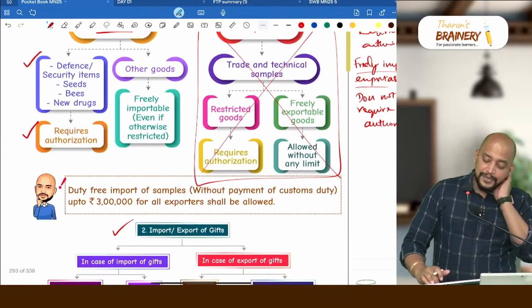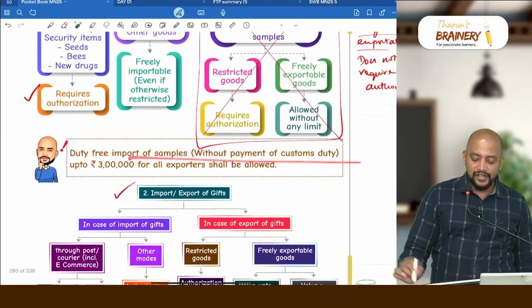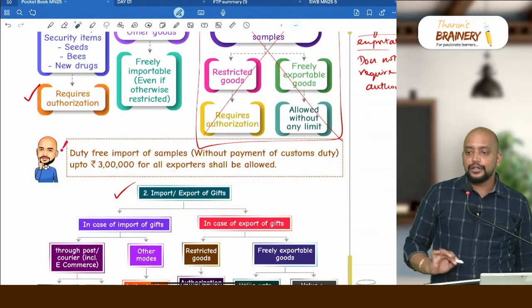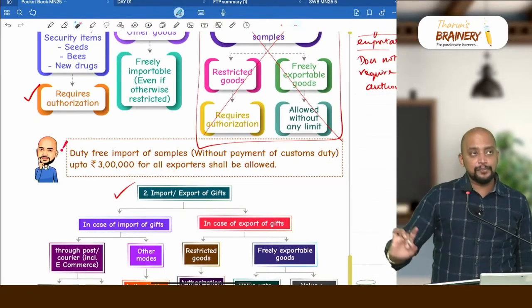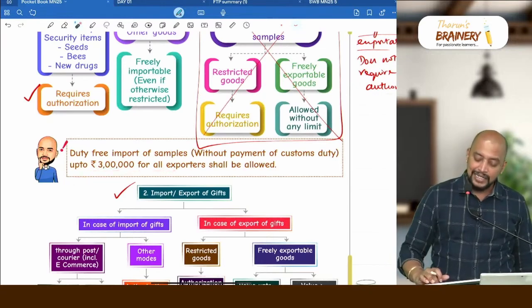Okay. Next, duty free import of samples. We can import the samples without payment of customs duty up to 3 lakhs, provided you are an exporter. You are an exporter, you can import the samples without payment of customs duty. To what extent? To the extent of 3 lakhs.